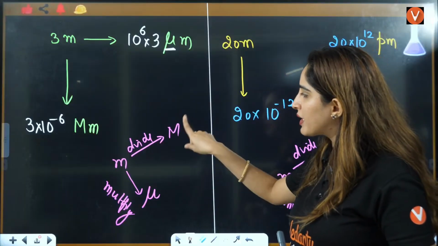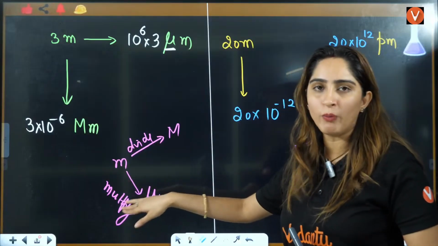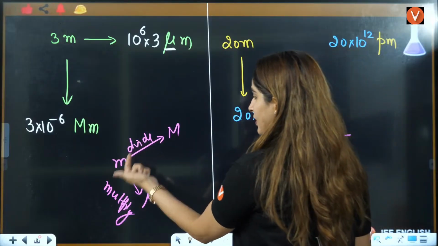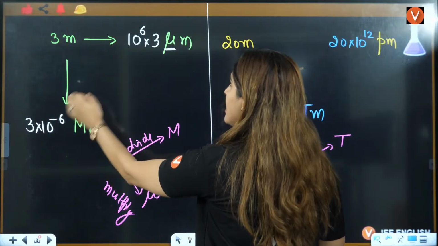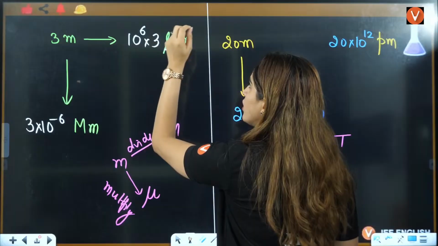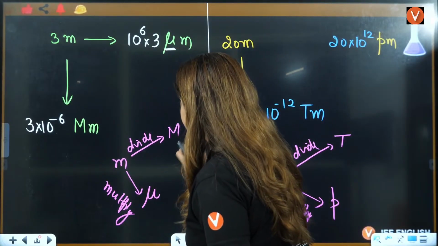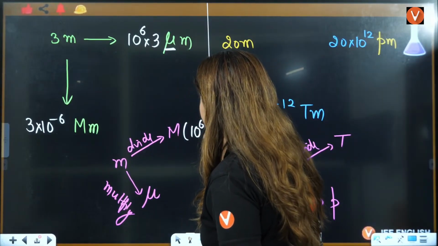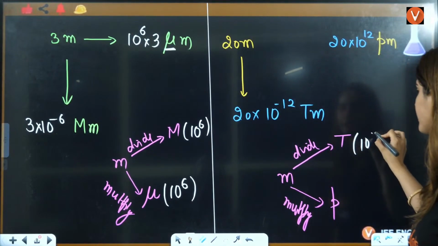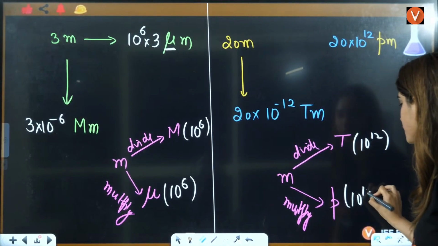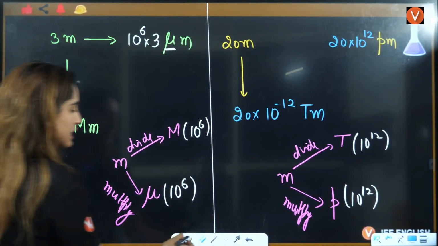If you're going towards bigger value, you need to divide it by that number. If you're going towards smaller value, you need to multiply, right? So here we have mega as the bigger value, so we will divide it by 10 raised to power 6. Mu is the smaller value, so we'll multiply by 10 raised to power 6, right? This also corresponds to 10 raised to power 6, and this to 10 raised to power 12, and this also to 10 raised to power 12. Is that thing clear to everybody or not, right?